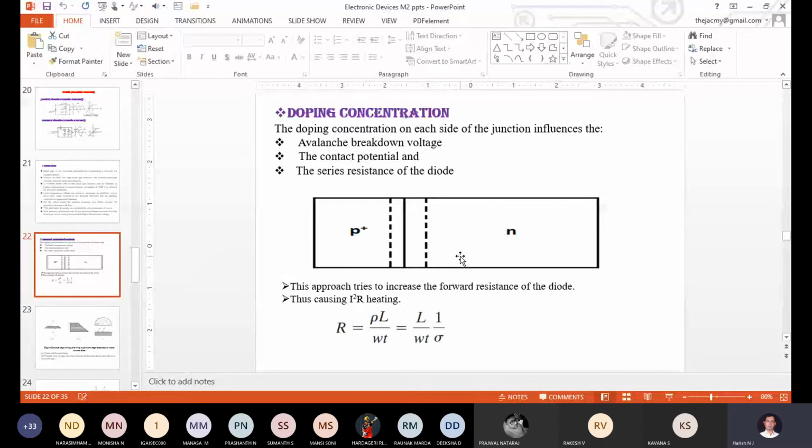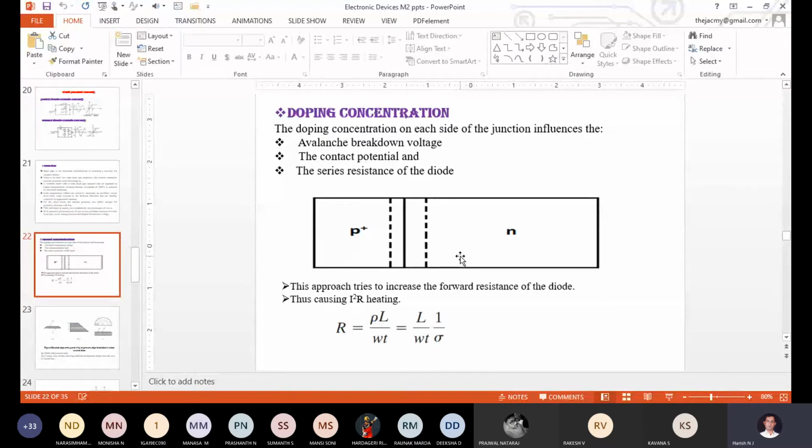What will the VBR value be then? It will be less than the normal diode VBR value. Let us take the normal diode VBR value as 75.